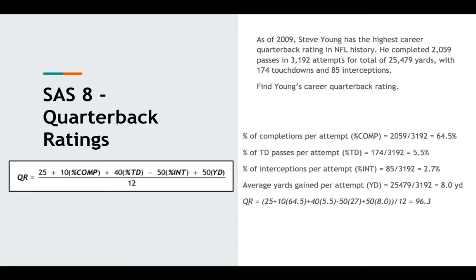Like we did for Tony Romo, we're going to look at it. 2,059 divided by 3,192 is 64.5%. Touchdown passes per attempt, 174 divided by 3,192, that's 5.5%. Percentage of interceptions per attempt, 85 divided by 3,192, is 2.7%. Average yards gained per attempt, 25,479 divided by 3,192, is 8 yards per throw. Every time he tossed the ball, he gained an average of 8 yards.